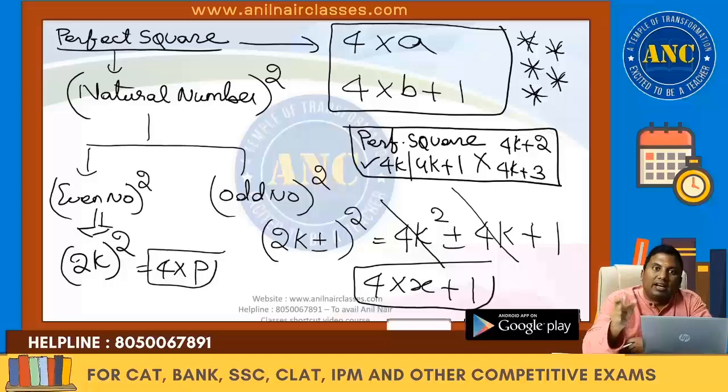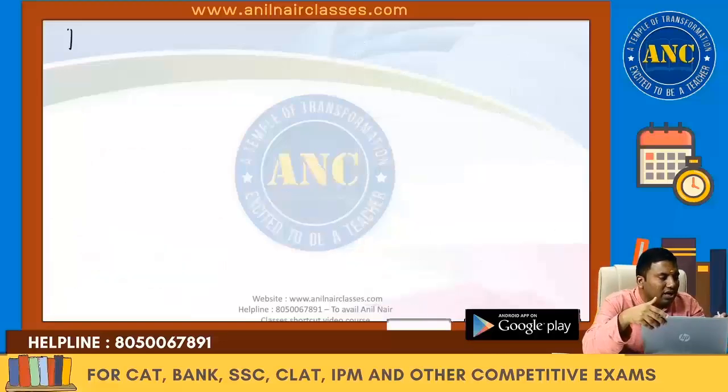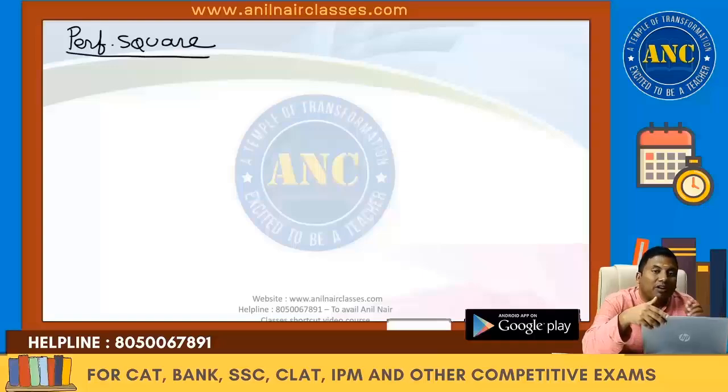Again I am repeating, take a number, divide that number by 4. How to check whether a number is divisible by 4 or not? Last 2 digits should be divisible by 4. If after dividing by 4 you are getting a remainder 2 or a remainder 3, then the number is not a perfect square. I hope it is clear. Extremely important key point. With this key point, we will solve a few examples so that you will understand it. As I said, please make a note of every key point. A perfect square is always of the form 4x or 4x plus 1.